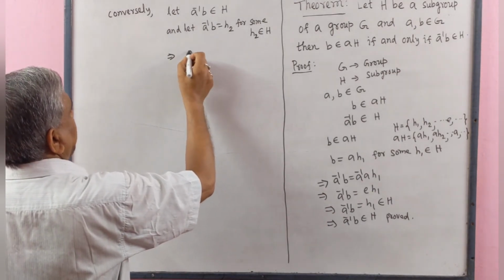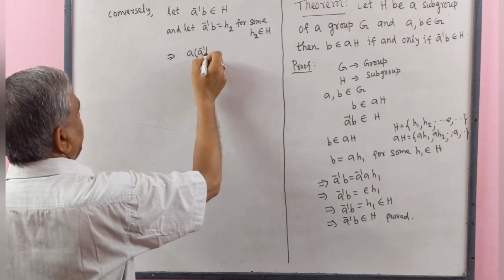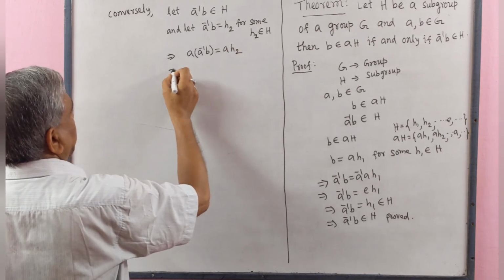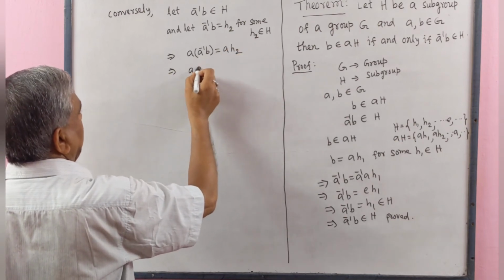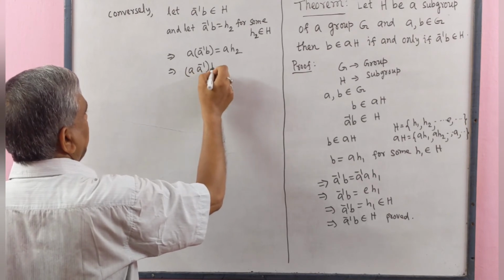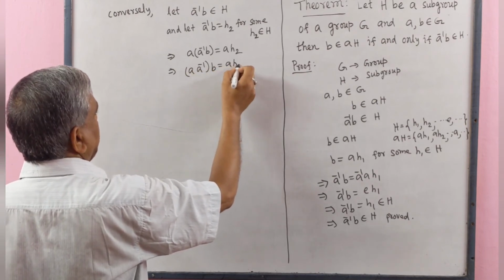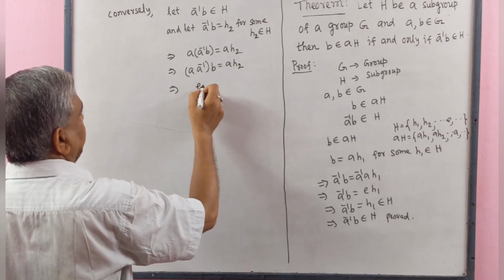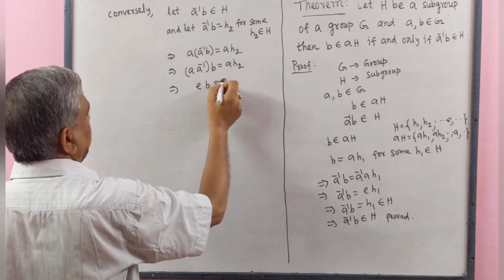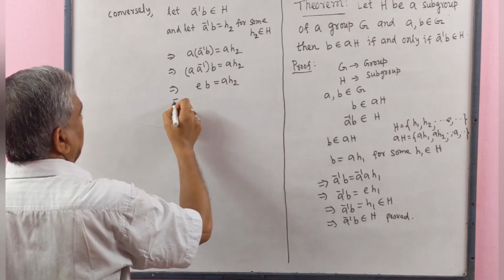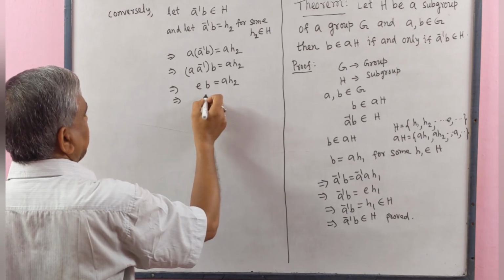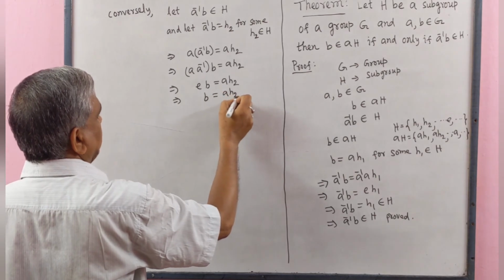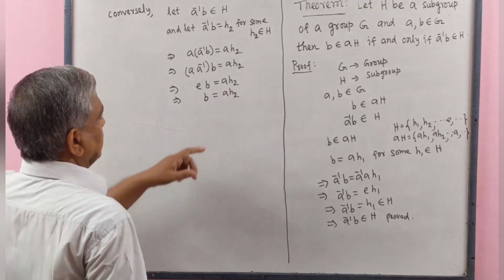Implies that A inverse B equal to A H2, implies that by associative law A inverse B equal to A H2, implies that A inverse means identity element, B equal to A H2, identity element and B makes B equal to A H2.